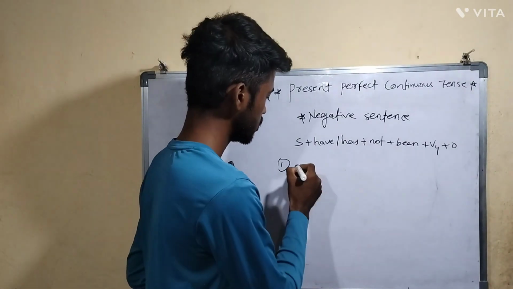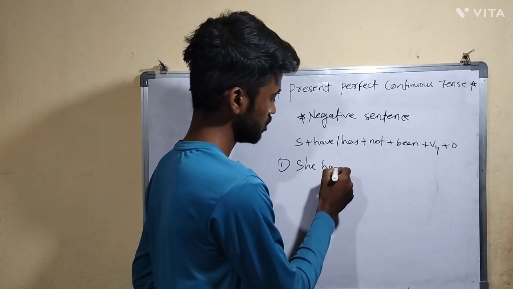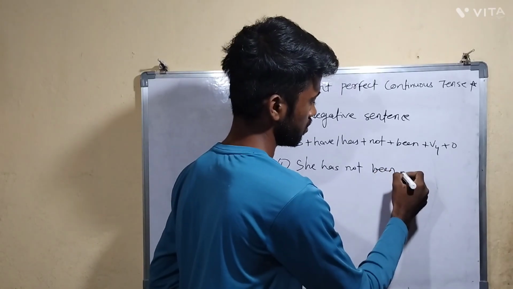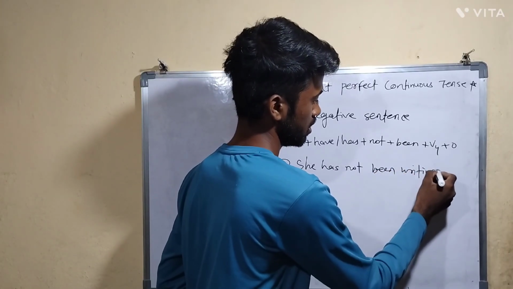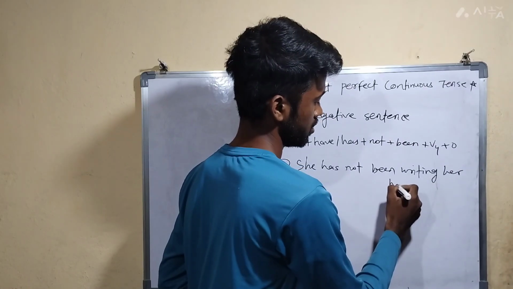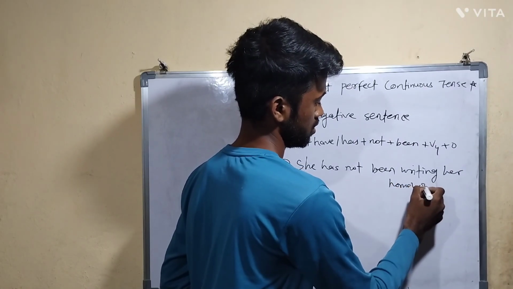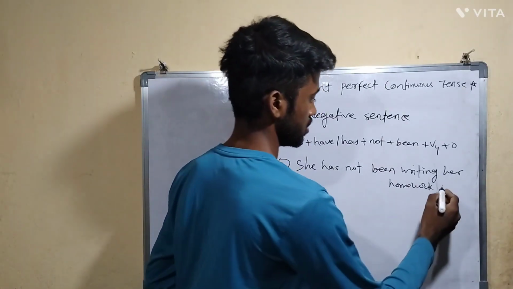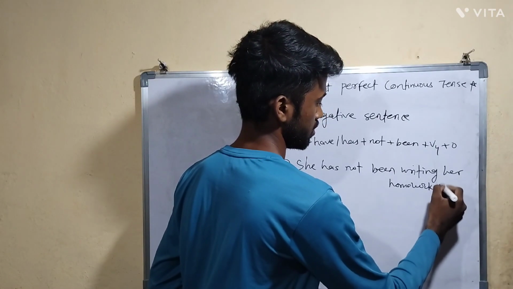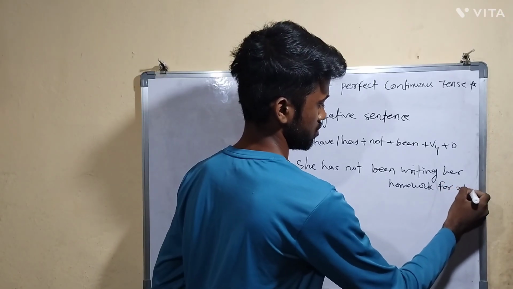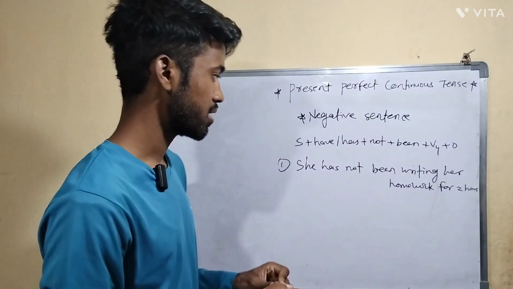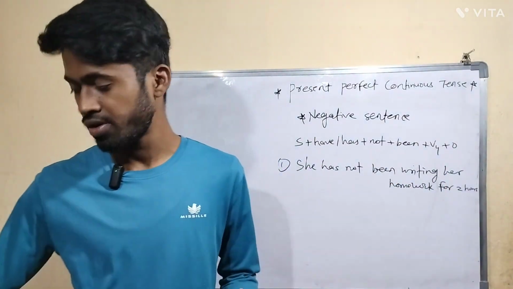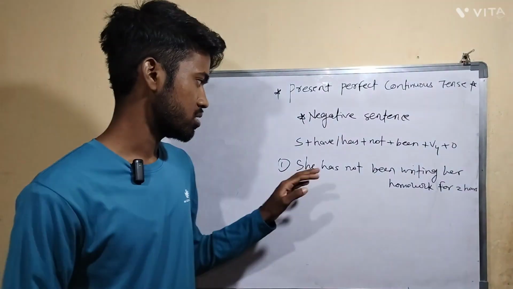So here, she has not been writing her homework. She has not been writing her homework since last Monday. Since, so here space is not there, right? For 2 hours, we will write for 2 hours. She has not been writing her homework for 2 hours. Means it's been 2 hours, she has not written anything. Okay. So what is the sentence here?